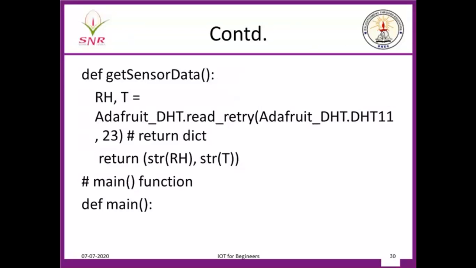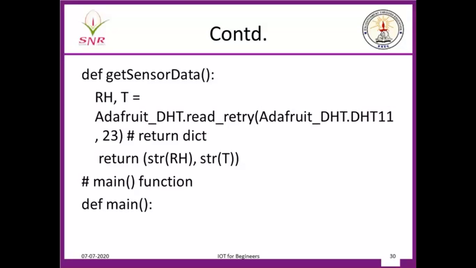Okay, so this is a function. What have you defined in this function? This is the main function. This is a sub function. In this function you're getting the humidity and the temperature. You're using the Adafruit DHT library, which will work for DHT11 sensors. The output of the sensor is the 23rd pin, GPIO pin. So you give it this Adafruit library.